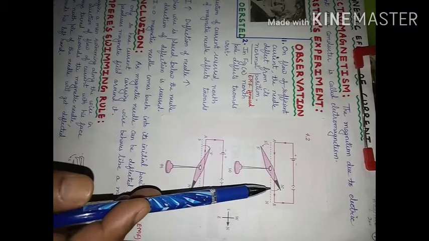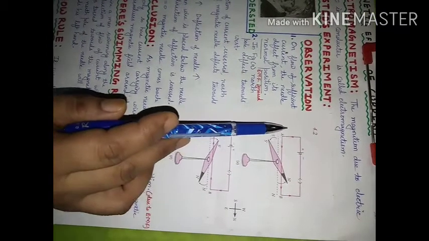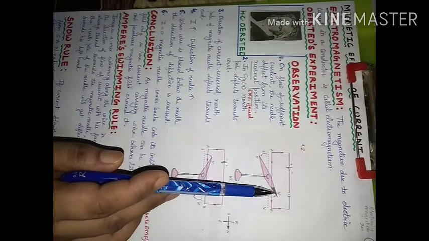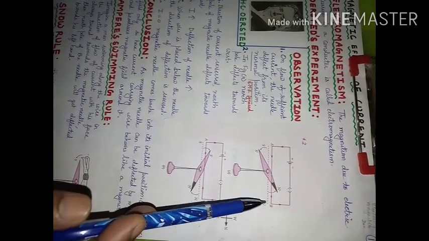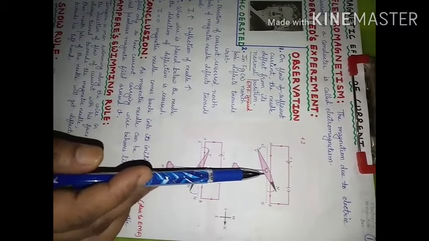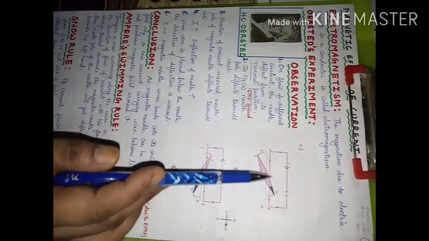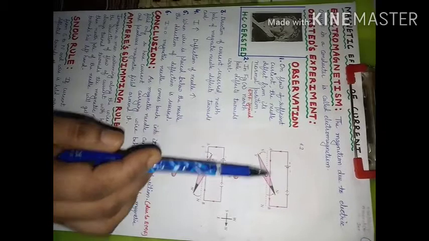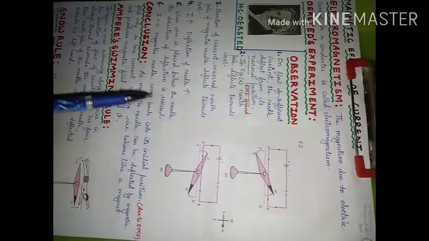Other observations were found. If we increase the amount of current through this wire, then the deflection produced increases. Another observation: if we consider this wire to be below and the magnetic needle to be above, then the direction of deflection will change. If we change the direction of current through this wire like this, then also the direction of deflection changes.